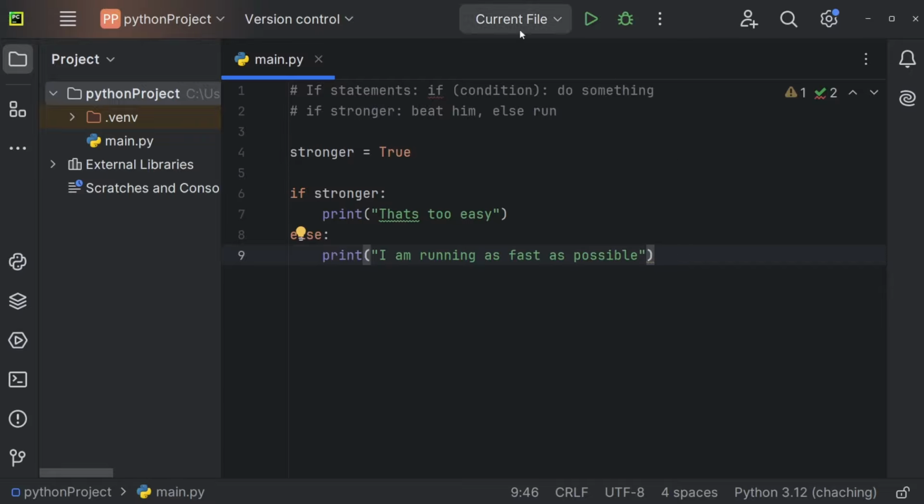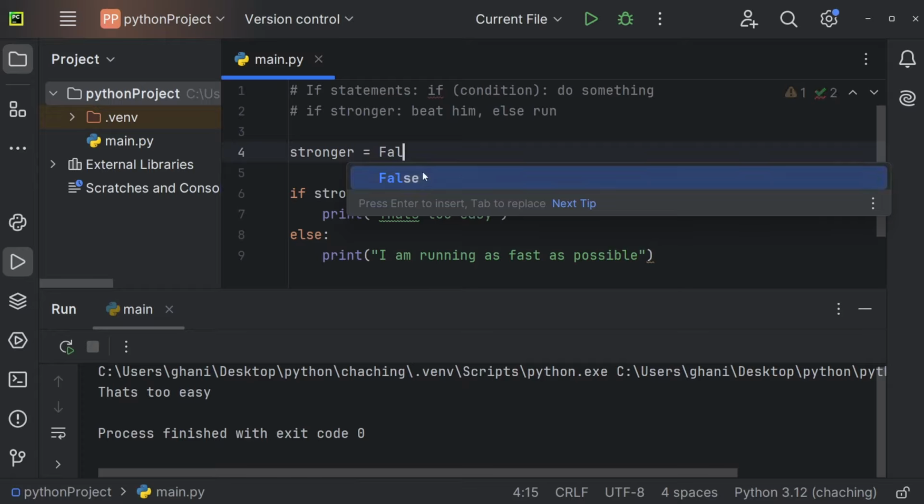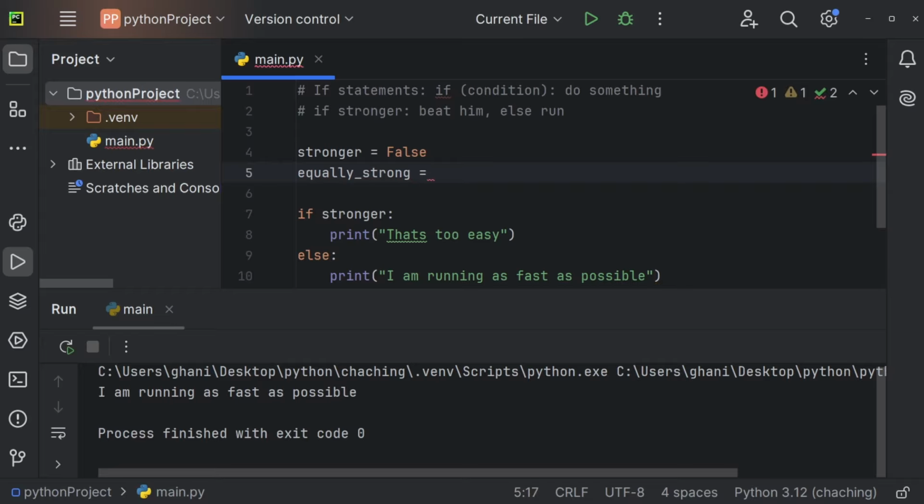And now I can just execute this code and we will get that's too easy because at the moment we're stronger. So that's obviously too easy. But if we are not stronger anymore, so if stronger is going to be false, then I'm running as fast as possible. Now we could also create a second variable and that one could be equally strong. So if he is as strong as me, then we could do something else.